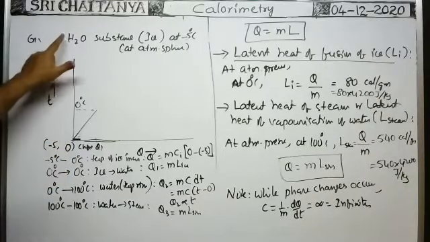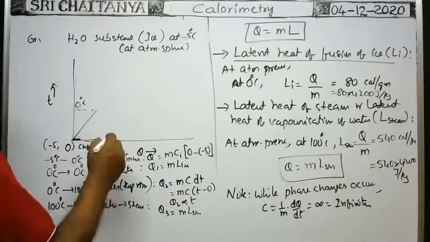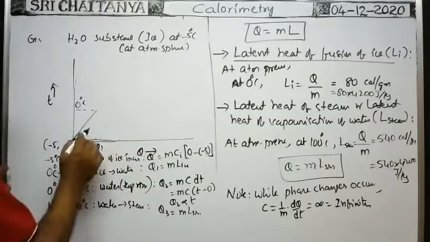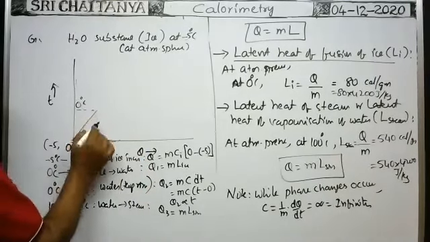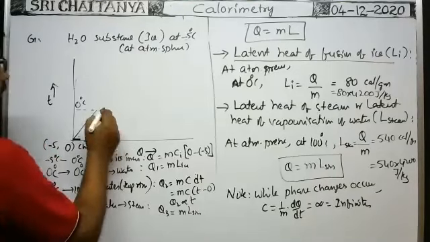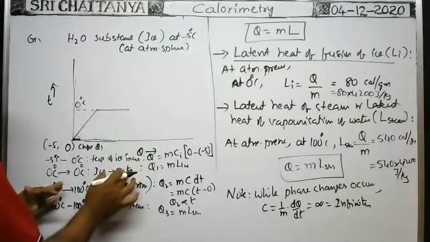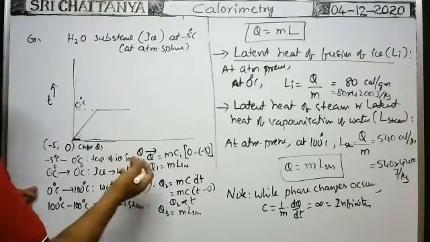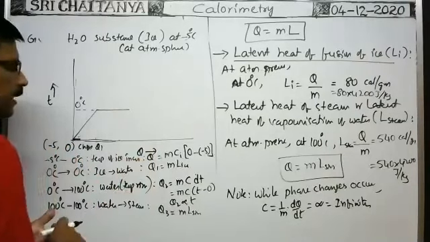Minus 5 is the temperature in this direction, and 0 calorie heat energy in this direction. As usual, whenever the temperature of the ice becomes 0 degrees centigrade, if you further supply heat energy, it has to change the state of the ice into water only. After that, water at 0 degrees centigrade is available. Now, when you further supply heat energy, the temperature of the water rises from 0 to 100 degrees centigrade.